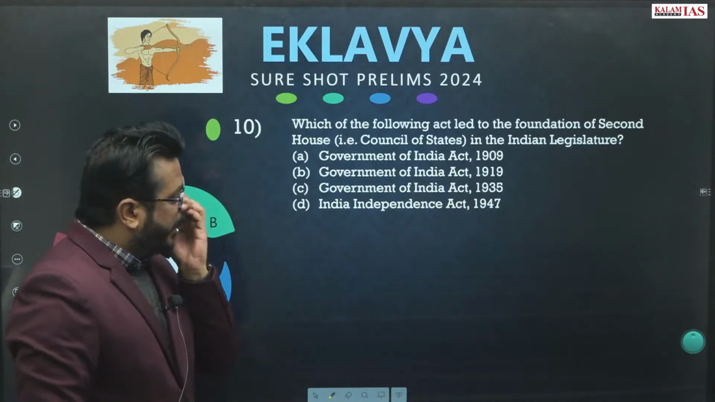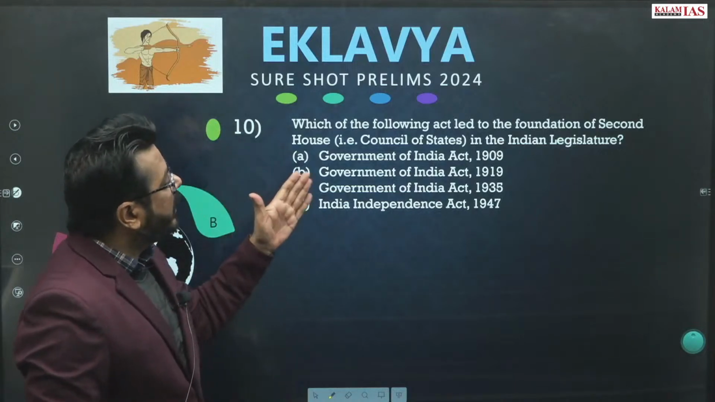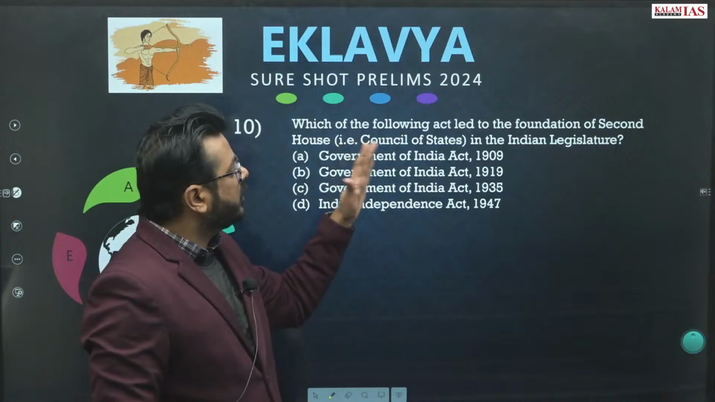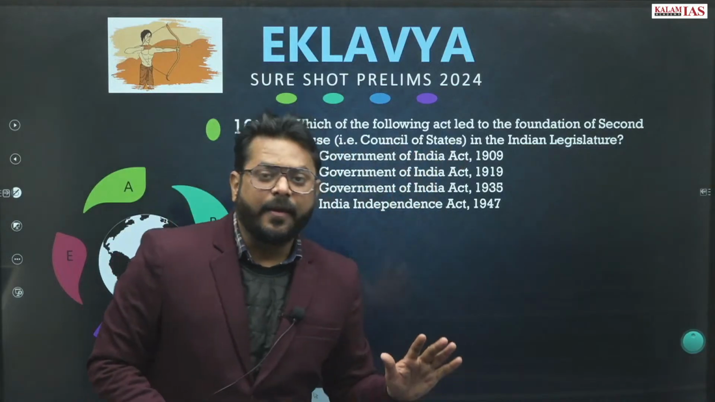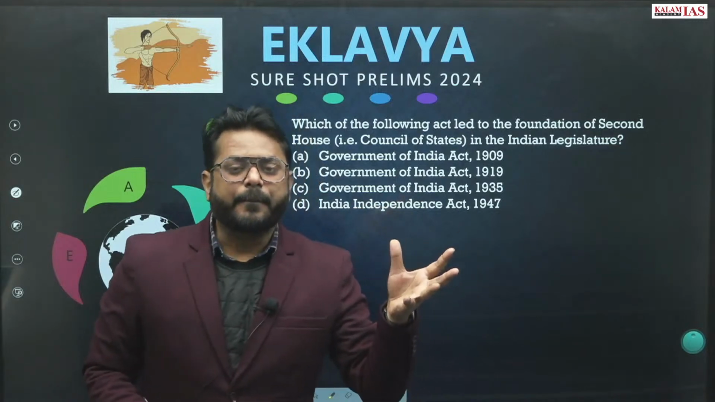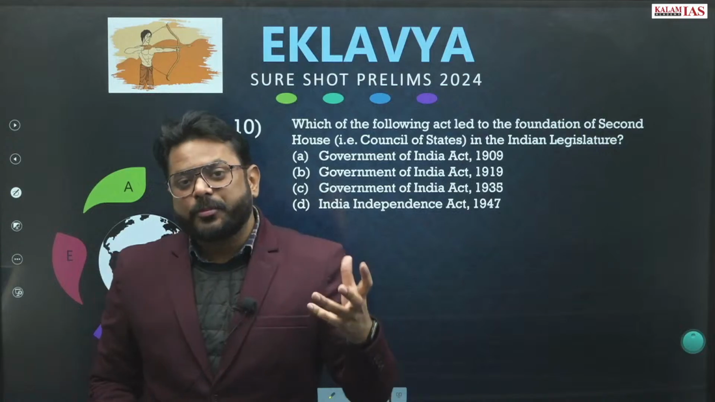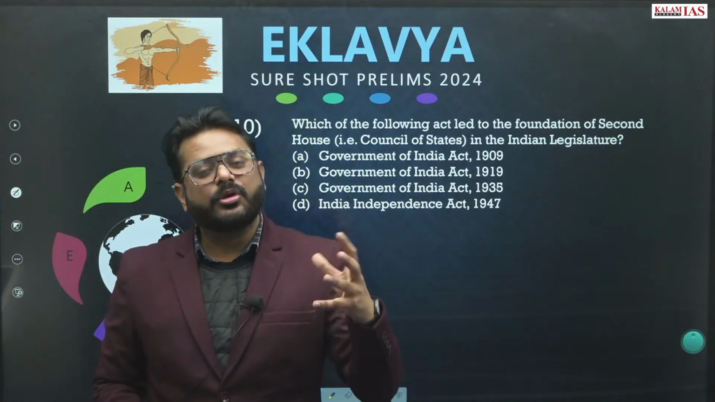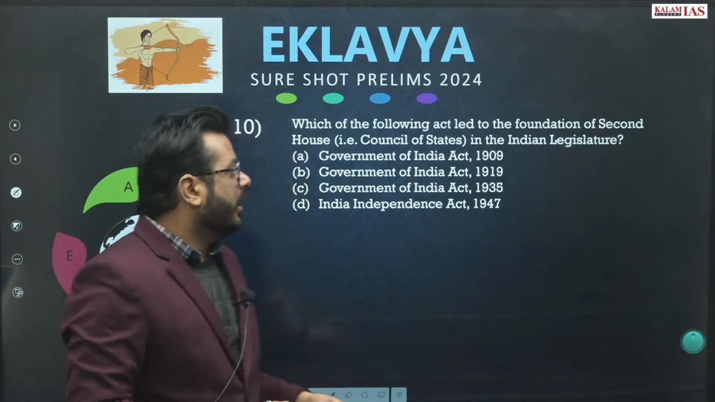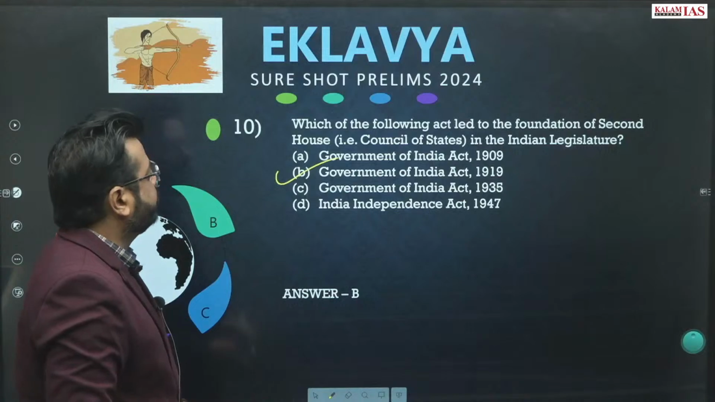Question number 10, an easy question. Which of the following acts led to the foundation of the second house, that is the Council of States, in the Indian Legislature? It is simply asking since when bicameralism came into India. As all of you know, bicameralism came into India through the Government of India Act 1919. So B will be the answer.